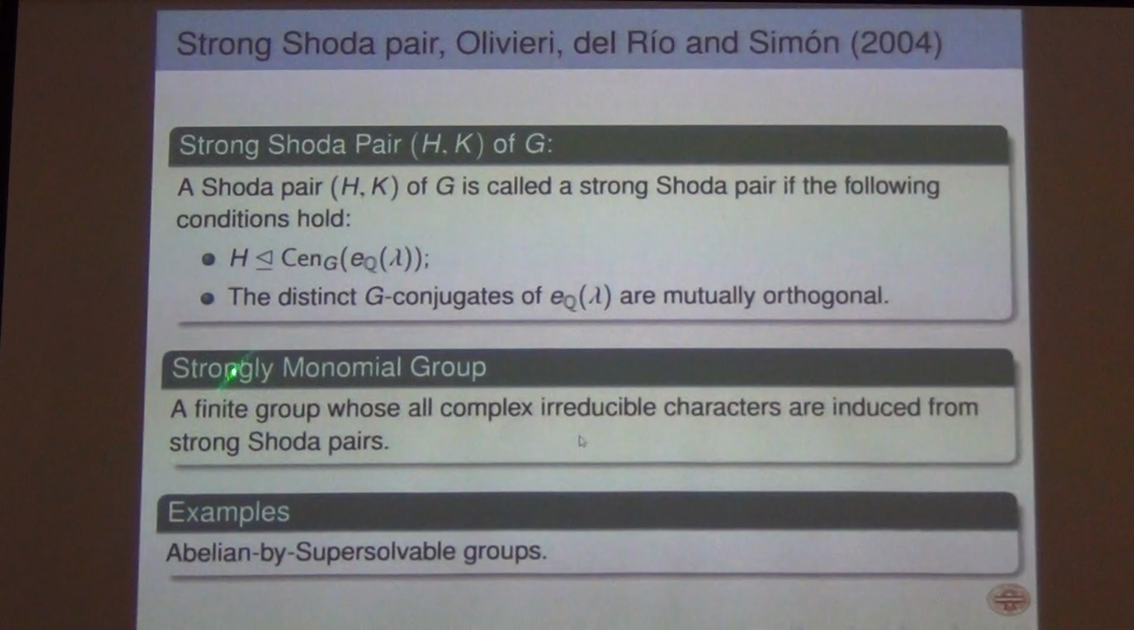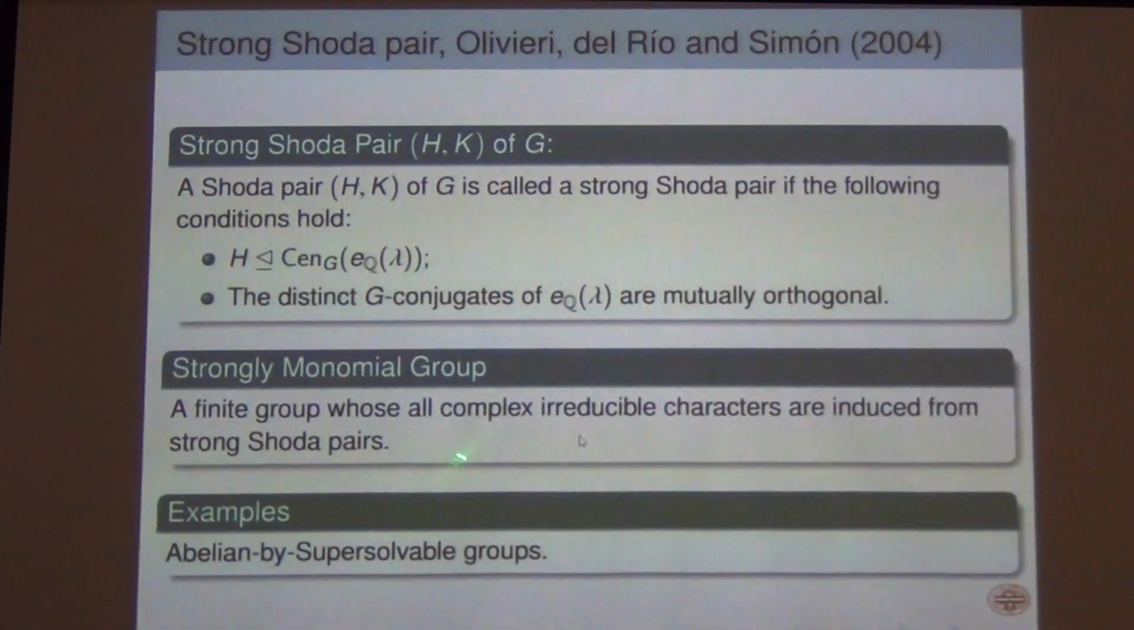I will tell you the groups, but you just assume that some more constraints are given on a Shoda pair, and this is what is called a strong Shoda pair. You are making it strong, imposing more conditions. And a finite group whose all complex irreducible characters are induced from strong Shoda pairs, they are called strongly monomial groups.